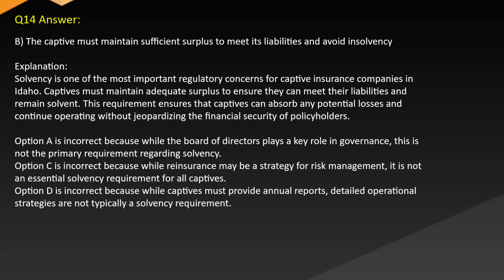Option A is incorrect because while the board of directors plays a key role in governance, this is not the primary requirement regarding solvency. Option C is incorrect because while reinsurance may be a strategy for risk management, it is not an essential solvency requirement for all captives.